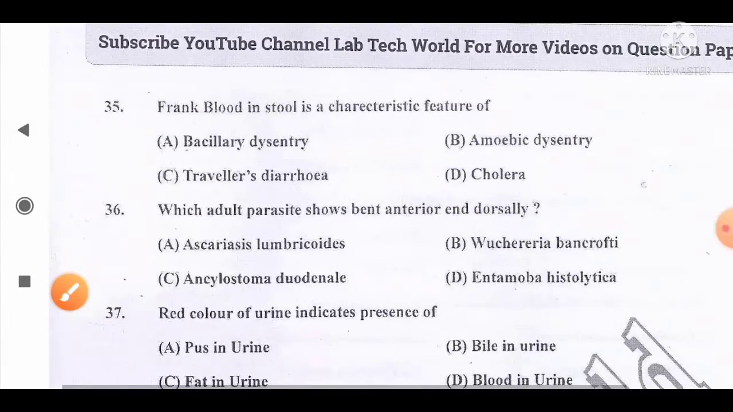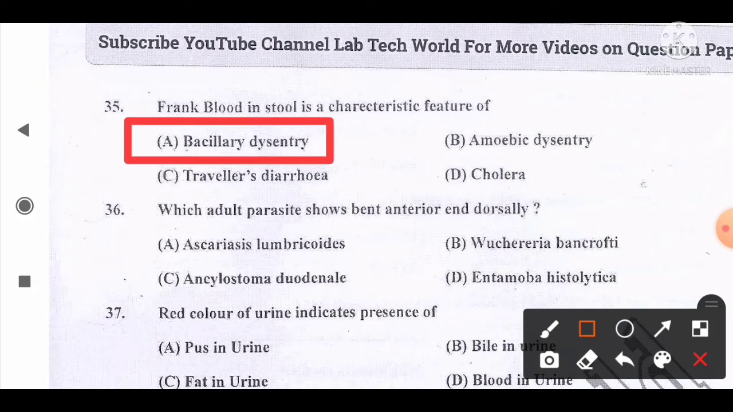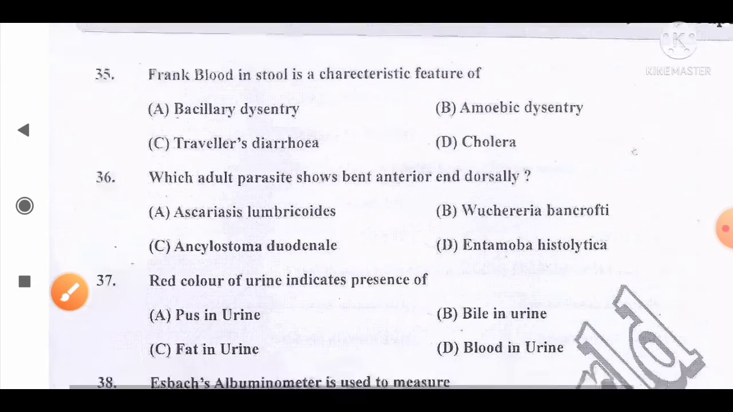Move to the next question, number 35. Frank blood in stool is a characteristic feature of option A, bacillary dysentery, B, amoebic dysentery, C, traveler's diarrhea, D, cholera. And one correction in this question: option A, bacillary dysentery, is the correct answer, for which frank blood in the stool is one of the characteristic features. So option A, bacillary dysentery, is the correct answer for this question.